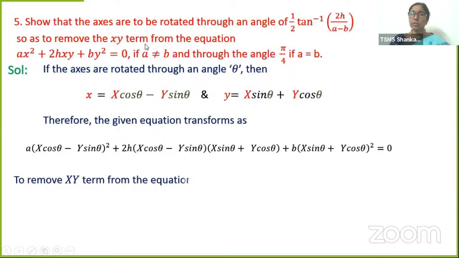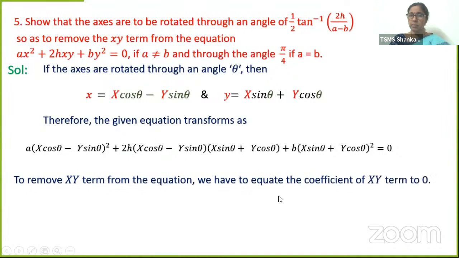We are asked to remove the xy term. So in order to remove the xy term, what do we have to do? We can simply equate the coefficient of the xy term to 0. We need not do all the simplifications, right? So if I expand a minus b whole square, what do I get? Do we have an xy term?